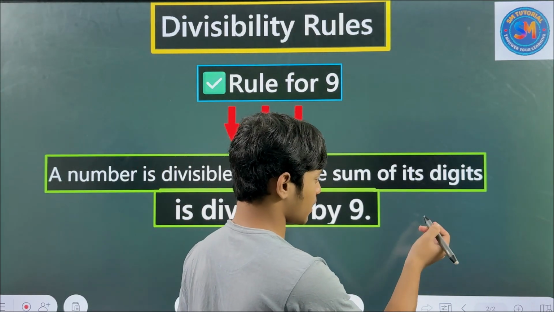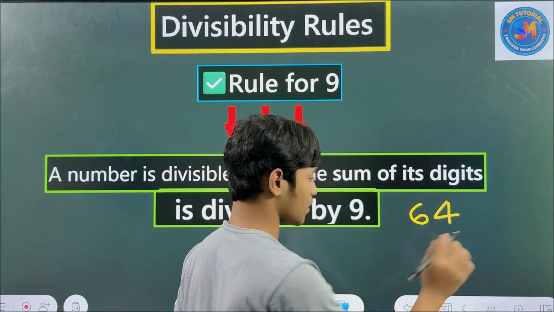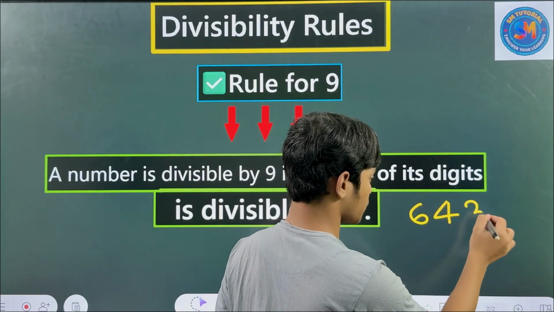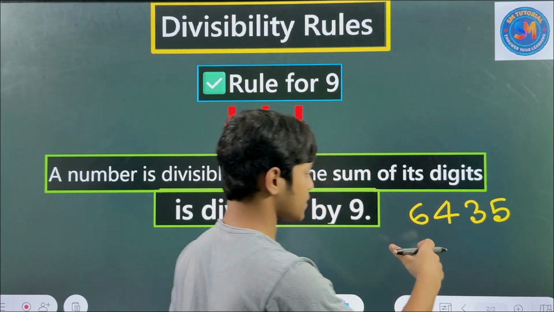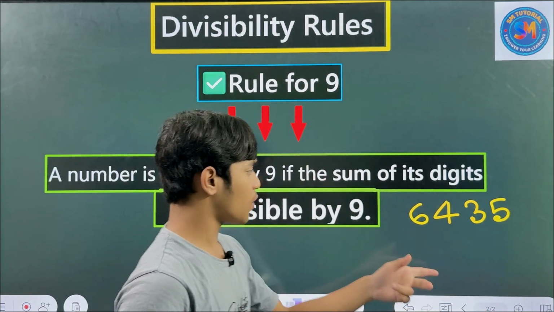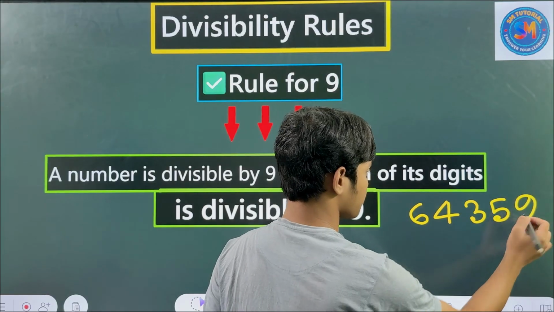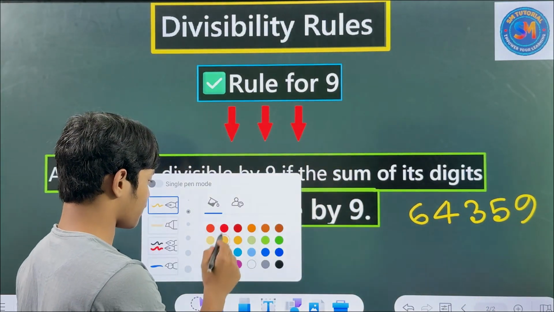We can select 6, 4, 3, 5. Okay, 6, 4, 3, 5. Or we can add another 9 here. This looks like a 5-digit number. Looks very well. Now find the sum.